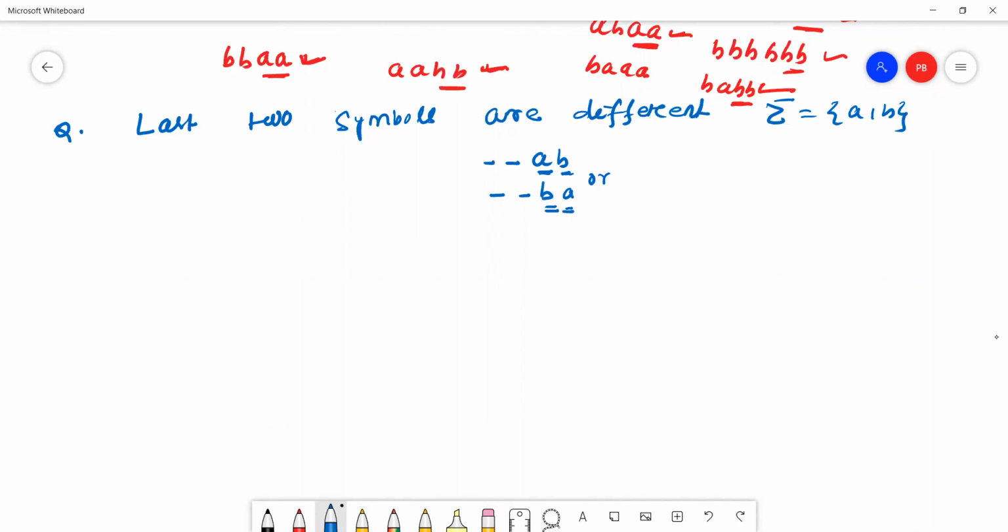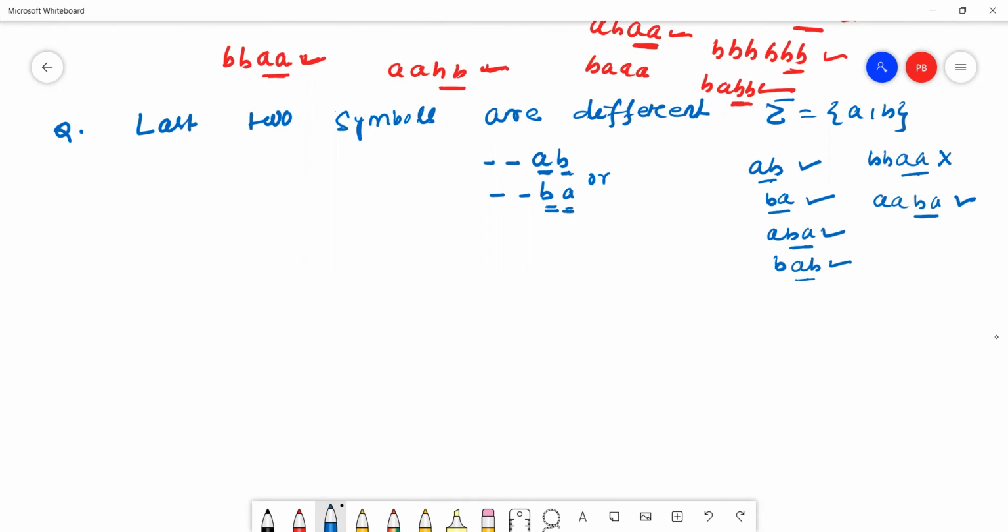The string either ends with AB or BA. Let's check valid and invalid strings. AB, yes, it is a valid string because the last two symbols are different. BA, yes. ABA, yes. BAB, yes, it is valid. BBAA is an invalid string because the last two symbols are the same. AABA, yes, it is valid because the last two symbols are different. Hope all of you understand the question.